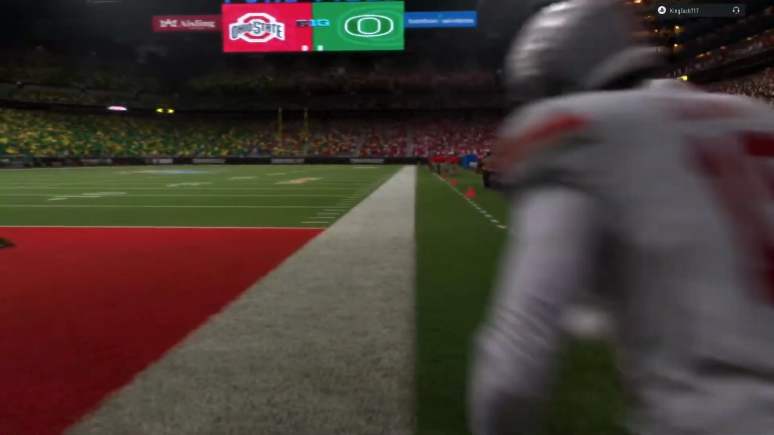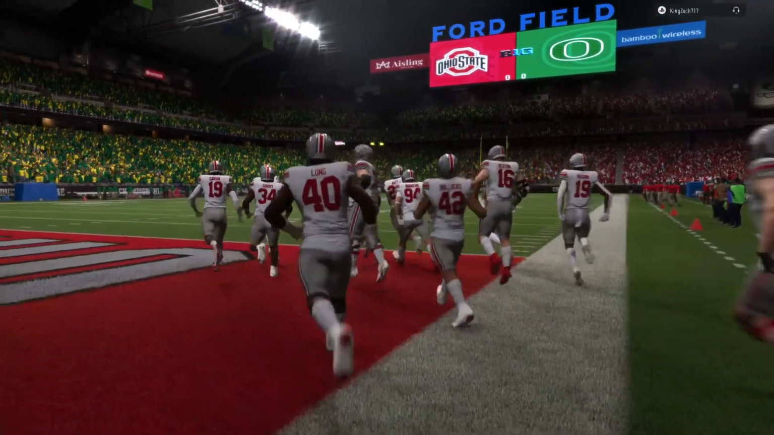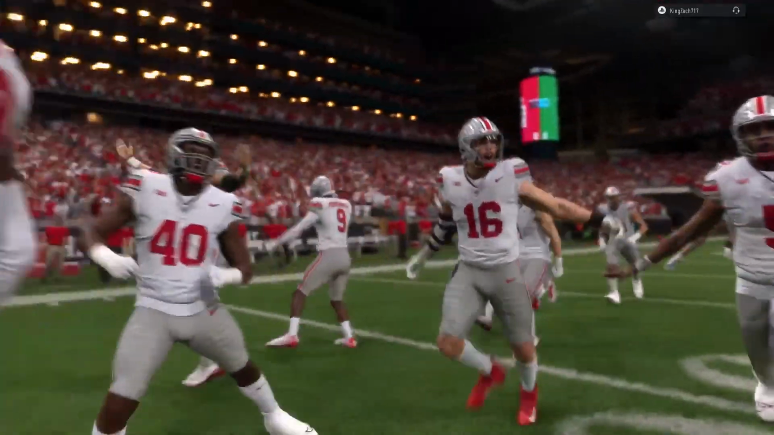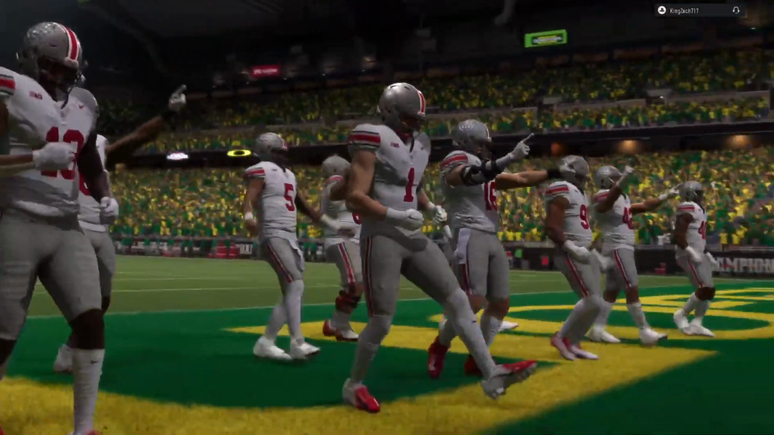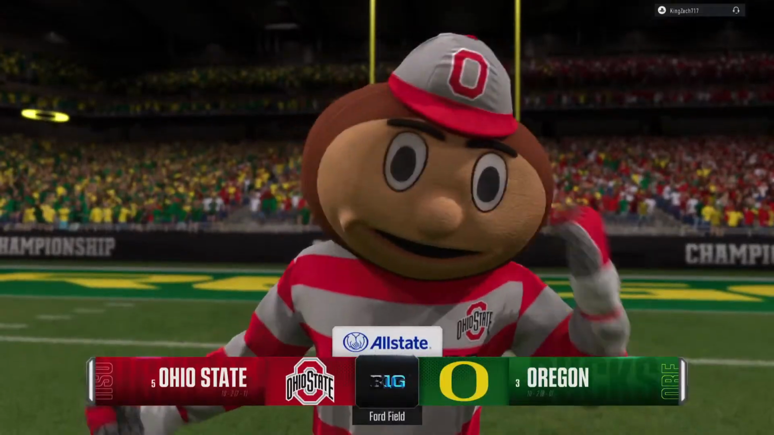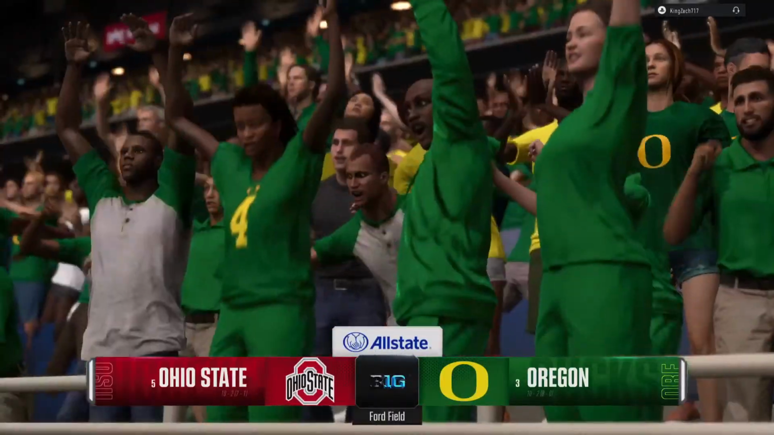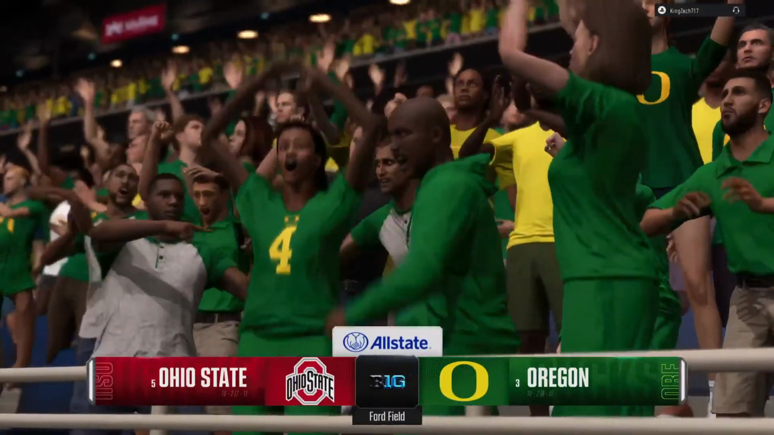the college football playoff. As we'll see, the number 5 team in the country, the Ohio State Buckeyes, taking on the 3rd-ranked team, the Oregon Ducks. For EA Sports College Football, I'm Chris Fowler, joined here in the booth by Kirk Herbstreit. Kirk, let's get to the action on the field.